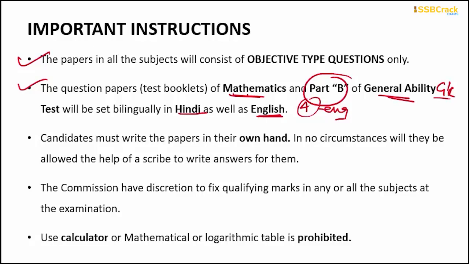Now coming to the next thing, the candidates must write the paper in their own hand. In no circumstances will they be allowed the help of a scribe to write the answers. No scribe is allowed. Now the commission has the discretion to fix the qualifying marks in any or all the subjects at the examination. Cutoff will be decided by the commission only. And next, use of a calculator or any kind of mathematical or logarithmic table is totally prohibited. So guys, this is all about the examination pattern for the NDA exam.